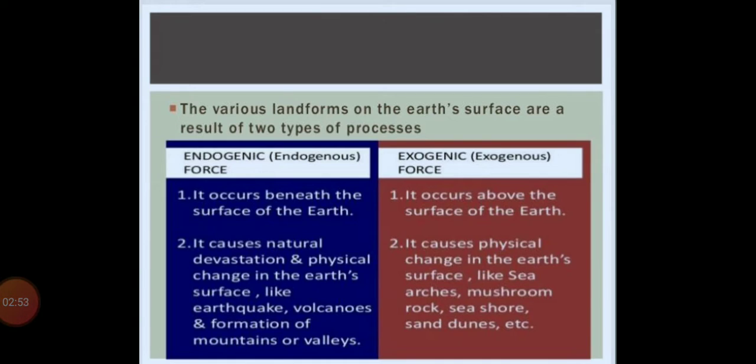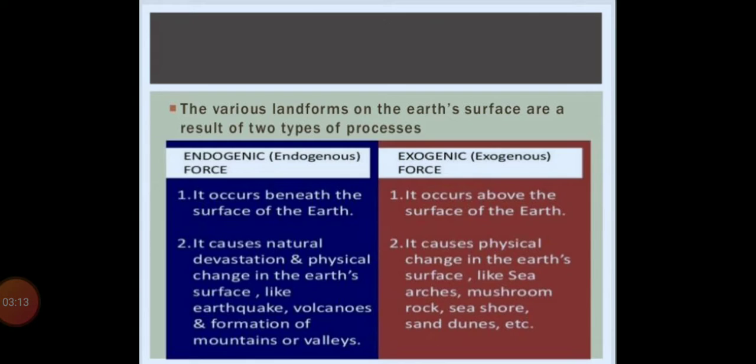Endogenic force causes natural devastations and physical changes in the earth's surface like earthquakes, volcanoes and the formation of mountains or valleys. The volcano is an example which is available beneath the earth.